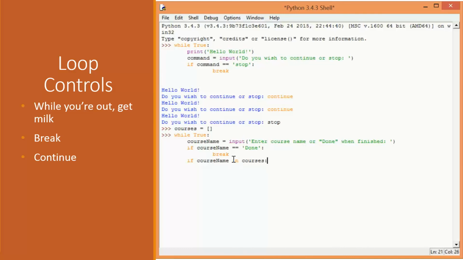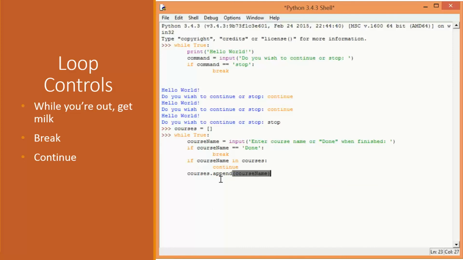So remember, this is a conditional operator that will say if course name is in courses, it will give you true. So if I already have math and the user enters math again, then it will say true, and this code block will execute. Here I can say continue. And what that does is it will skip the rest of the code block inside the loop.